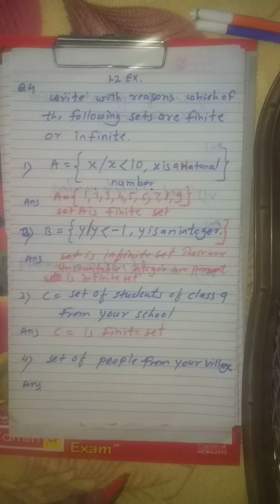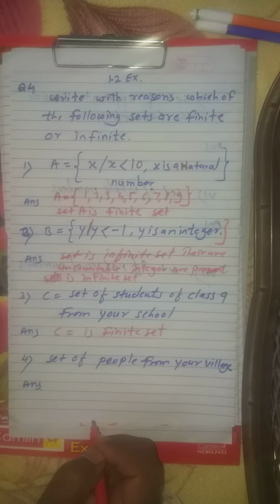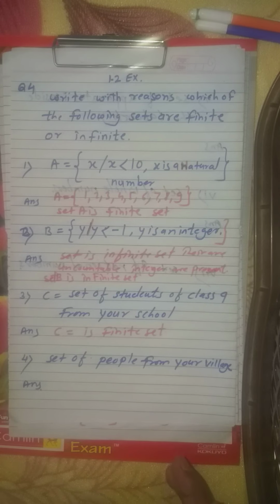Now the fourth question: set of peoples from your village. Dear students, you are staying in your village, so there should be countable peoples. We can count the peoples by collecting data from the Gram Panchayat office.